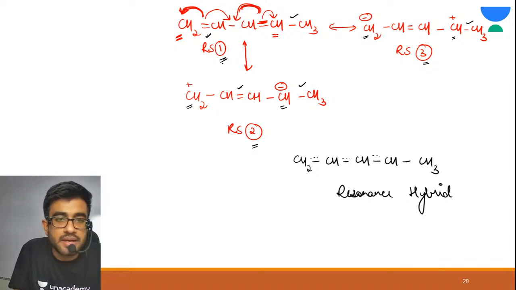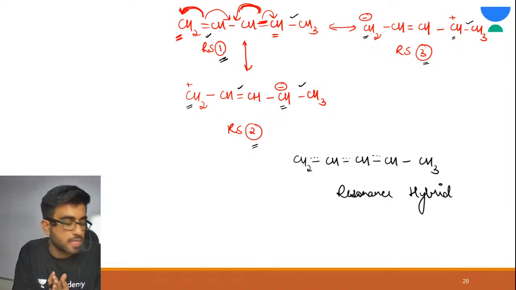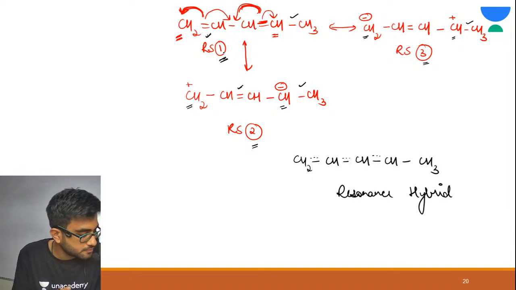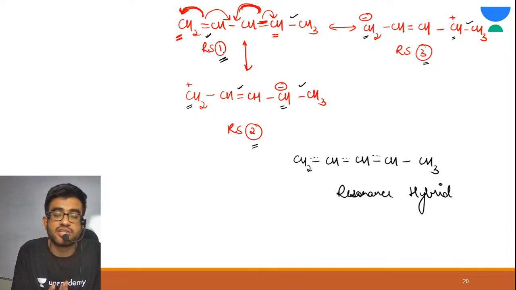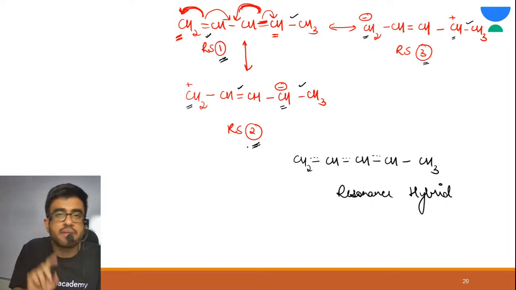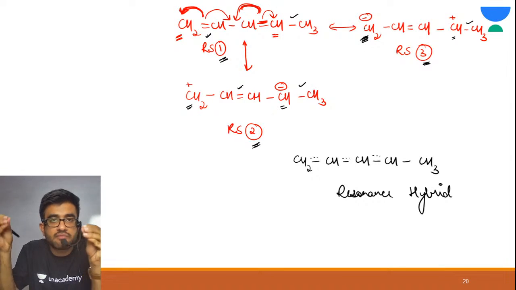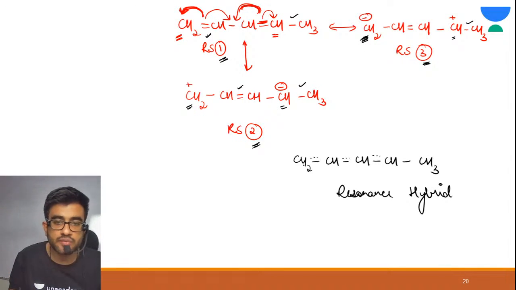See, tell me, resonating structure 1, does it have any charge? Yes, I'm explaining it again. No, right? Alright, resonating structure 2, just observe the first carbon, it has a positive charge. Resonating structure 3 has a negative charge on the first carbon. So positive and negative both are neutralized. That's why there is no charge on the first carbon.